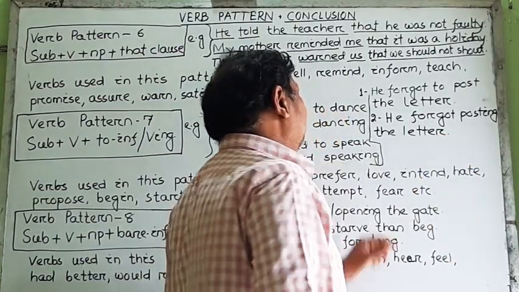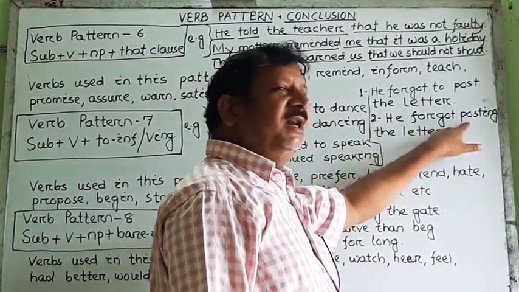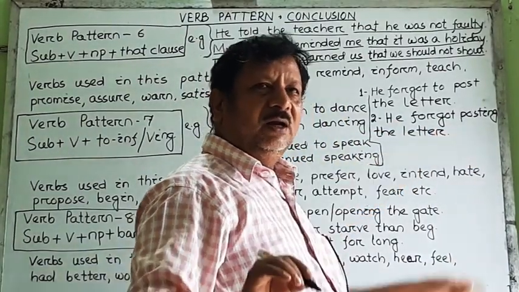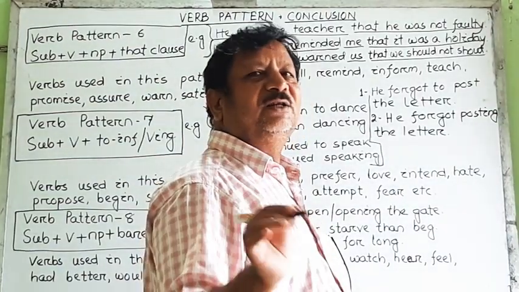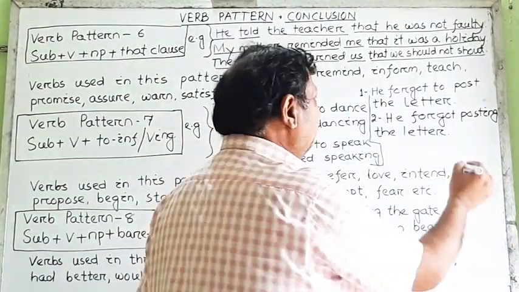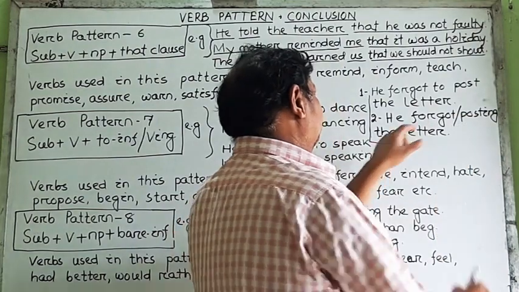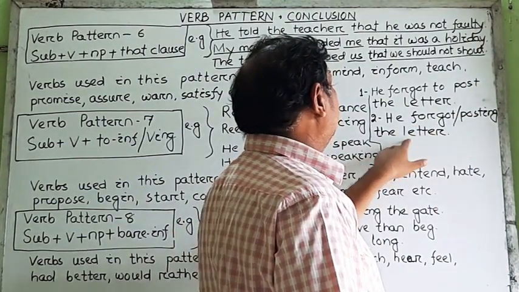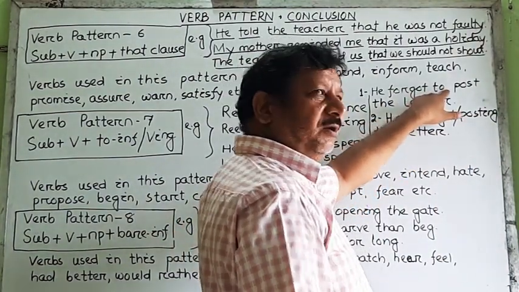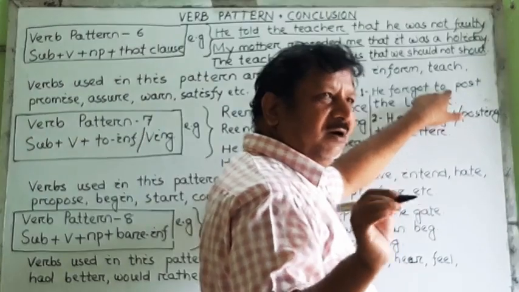Actually, the person posted the letter. But when we ask him about the letter, he has already forgotten about it. So we may divide this sentence from here. He forgot what? Posting the letter. He forgot to post the letter. He did not post the letter.